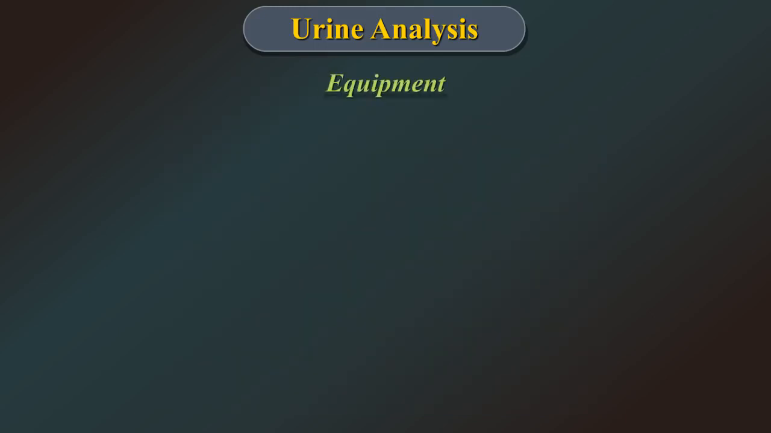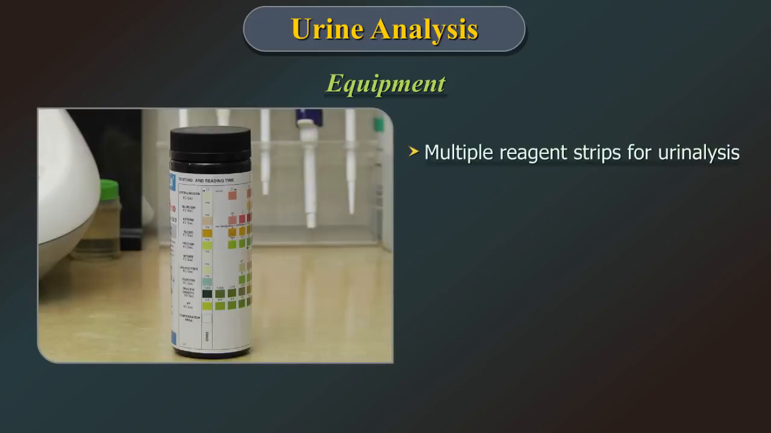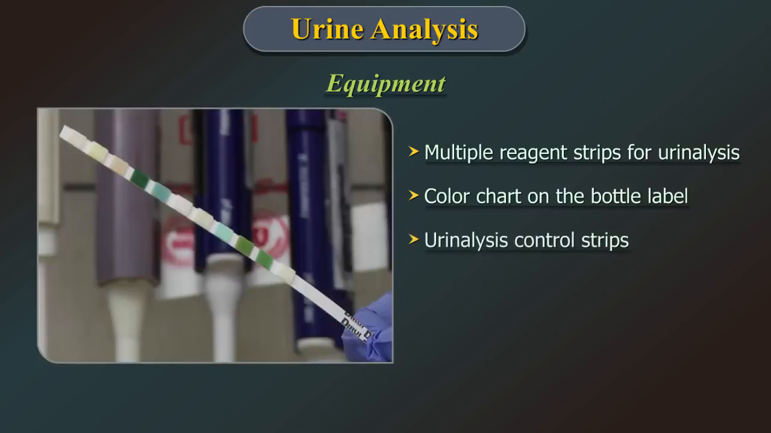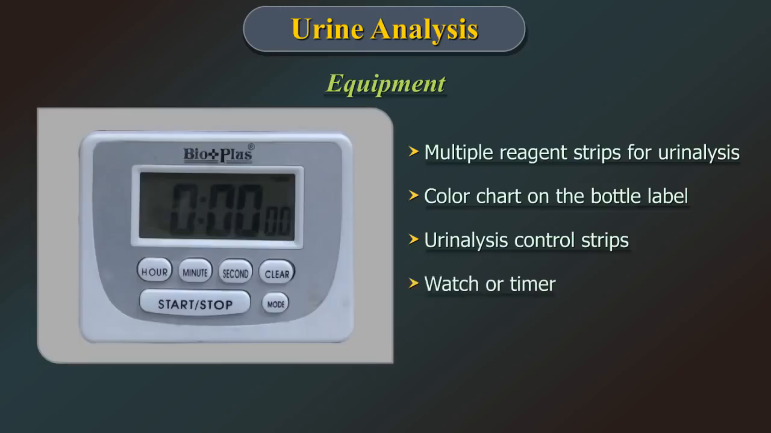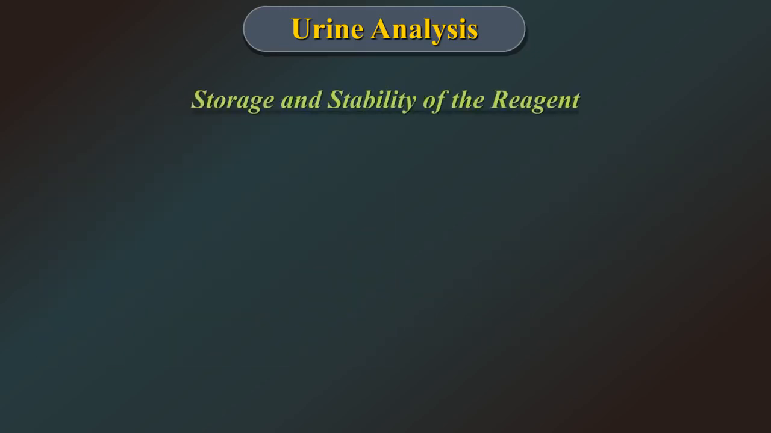Test procedure. Equipment required: multiple reagent strips for urine analysis, color chart on the bottle label, urine analysis control strips, watch or timer, and a good light source. Storage and stability of the reagent.